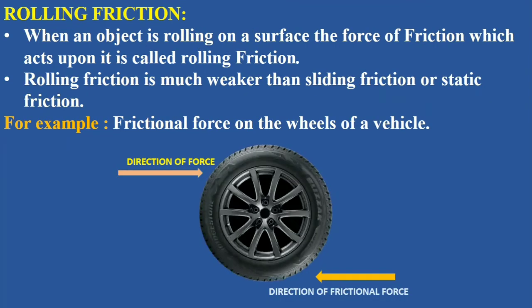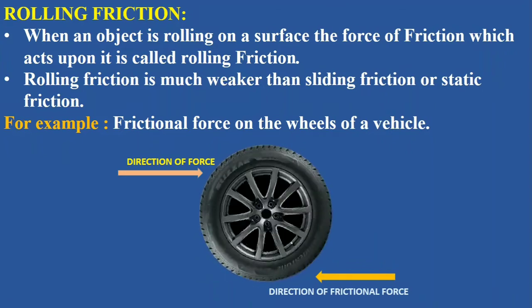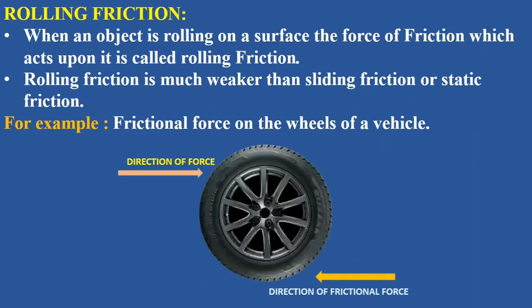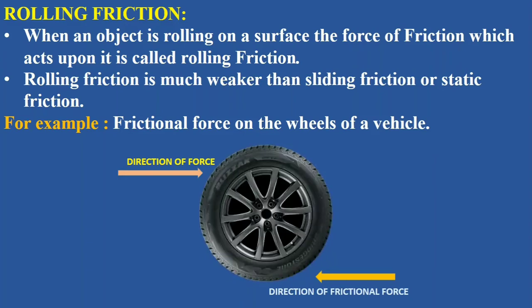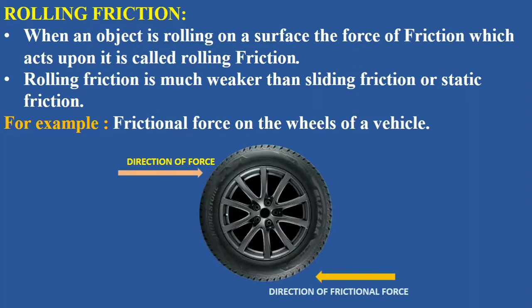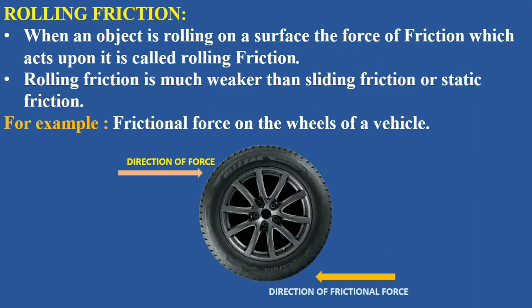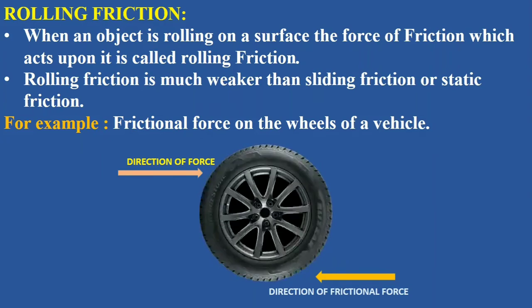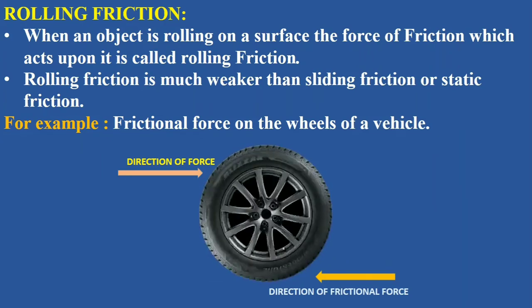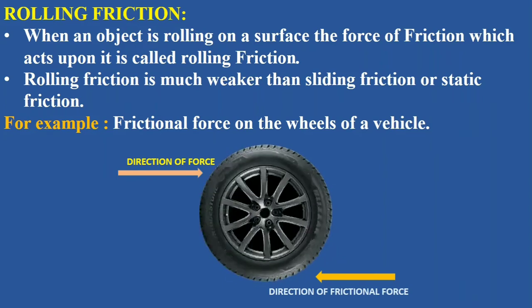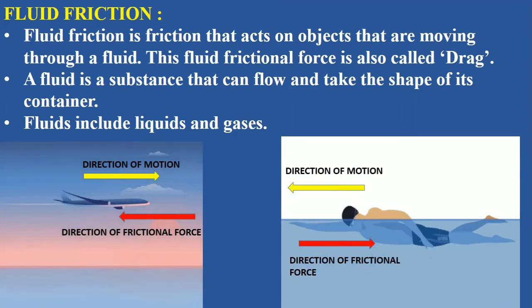The next friction we have is rolling friction. When an object is rolling on a surface, the force of friction which acts upon it is called rolling friction. Rolling friction is much weaker than sliding friction or static friction. In the figure you can see a wheel and it is rolling. The friction force working in the opposite direction of the motion of this wheel is called rolling friction.